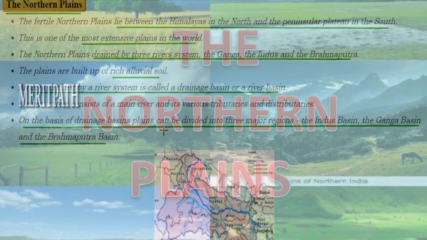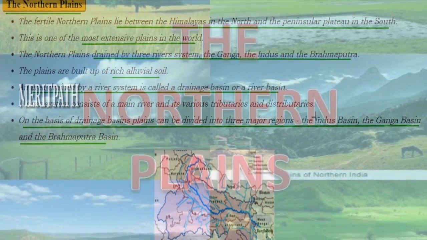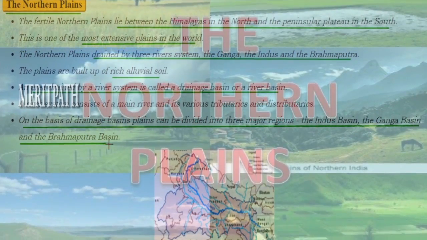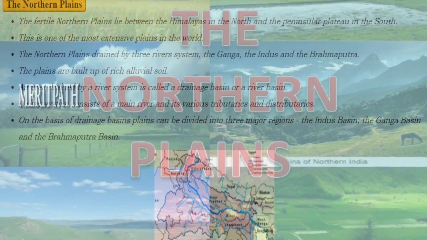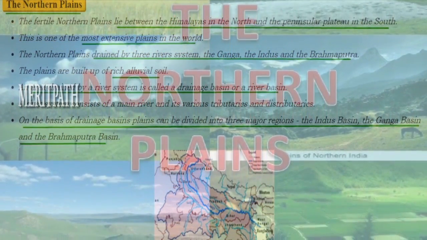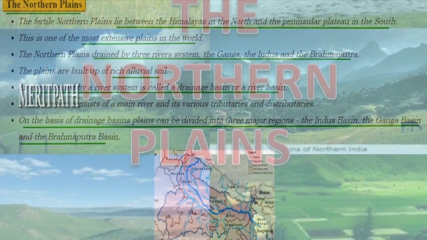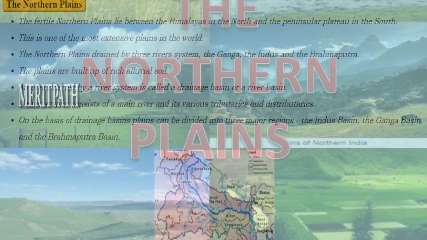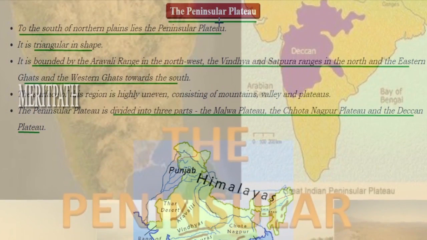So a river system consists of a main river, tributaries as well as the distributaries. On the basis of this drainage system, the plains can be divided into 3 regions, that is the Indus Basin, Ganga Basin and Brahmaputra Basin. The next is the Peninsular Plateau.